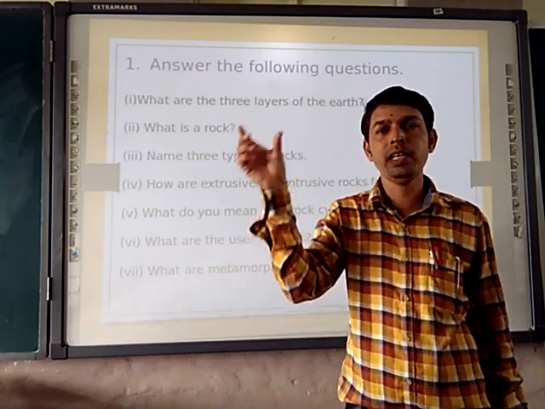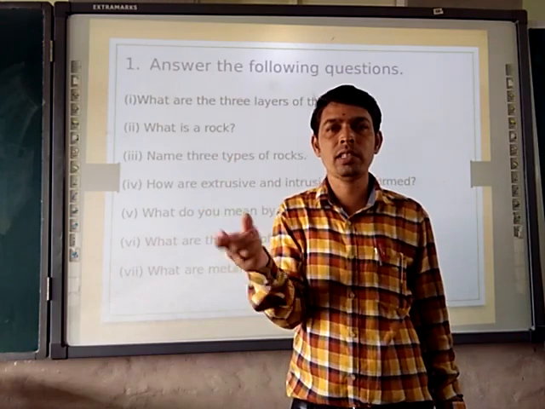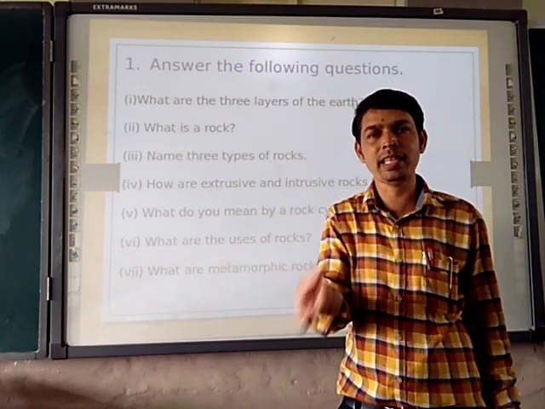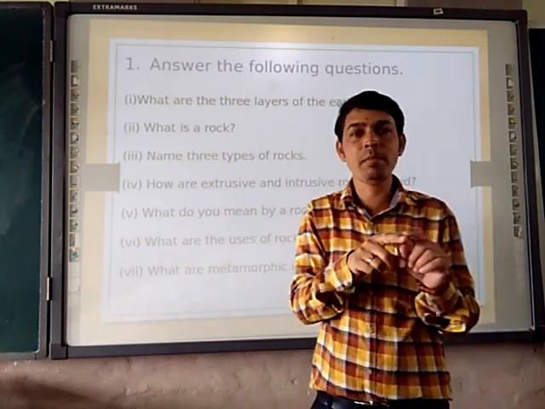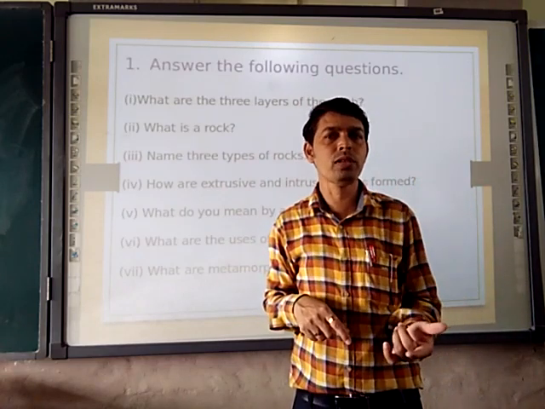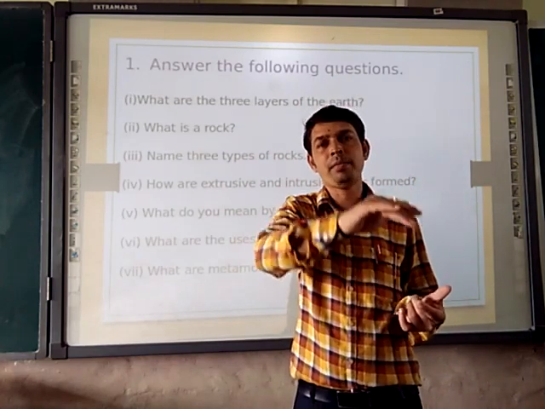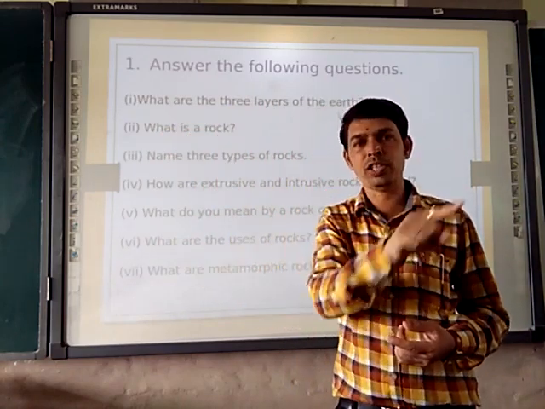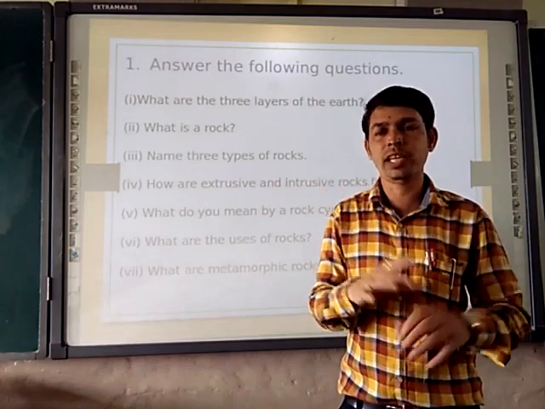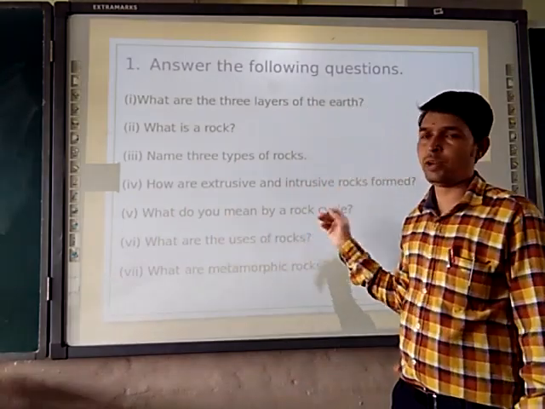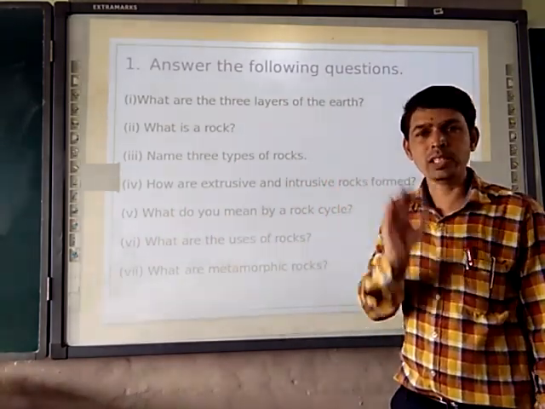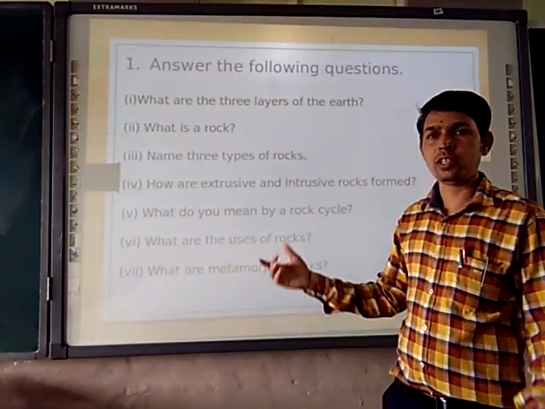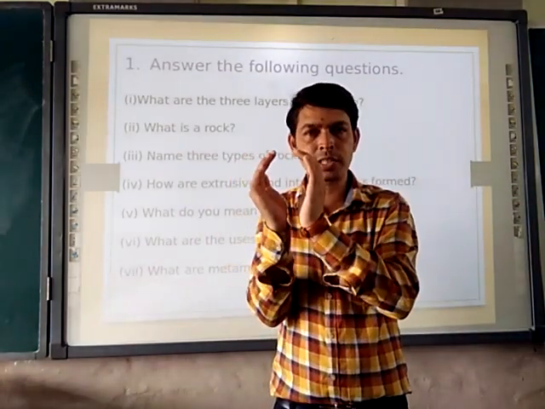For example, igneous rock converts into sedimentary. Sedimentary again converts into metamorphic. Metamorphic again converts into molten magma, and the molten magma solidifies and again becomes igneous rock. So this continuous chain keeps moving, and that chain is called the cycle of a rock.